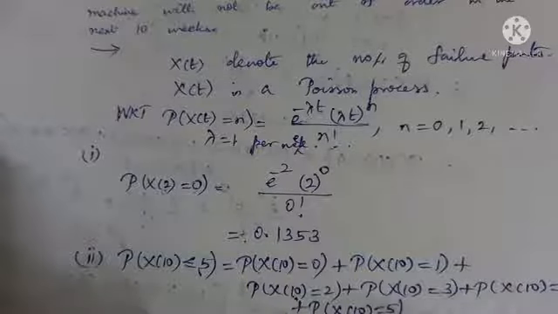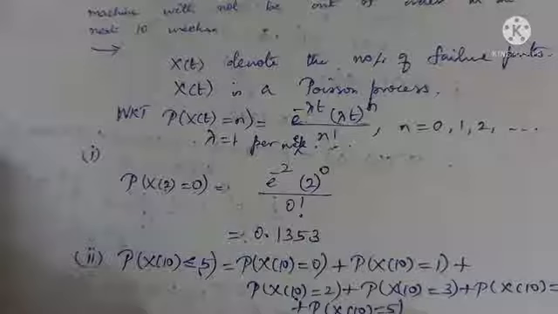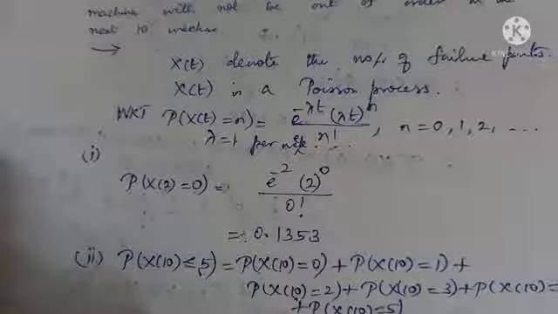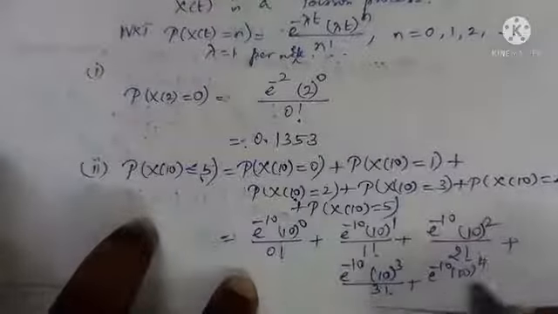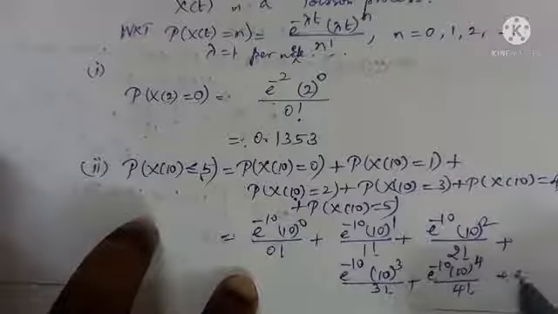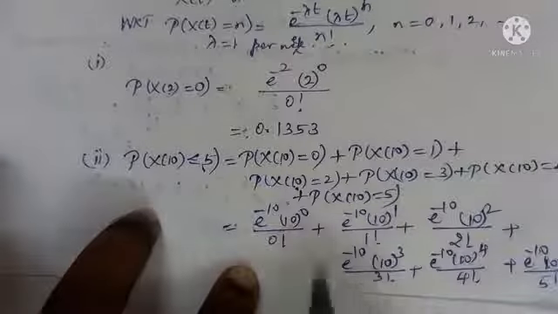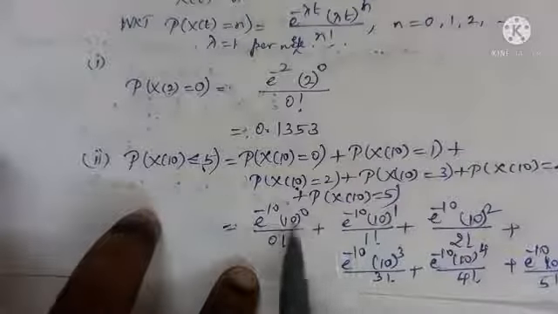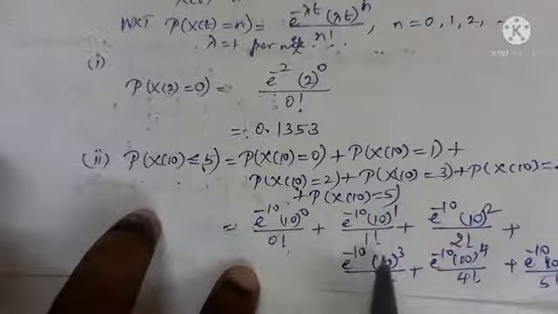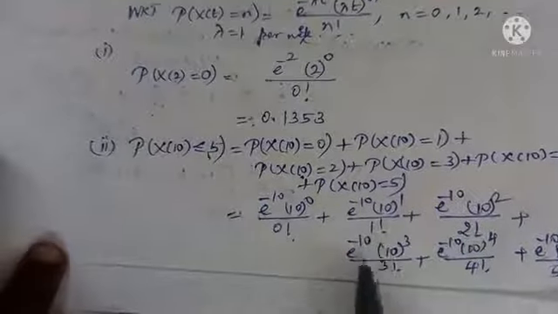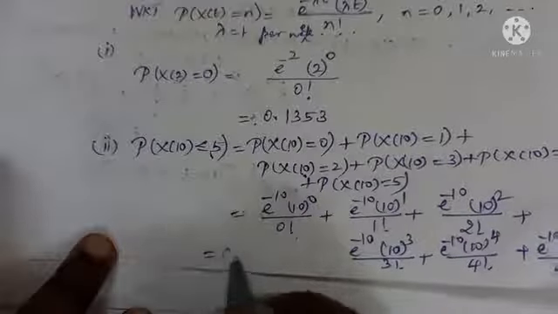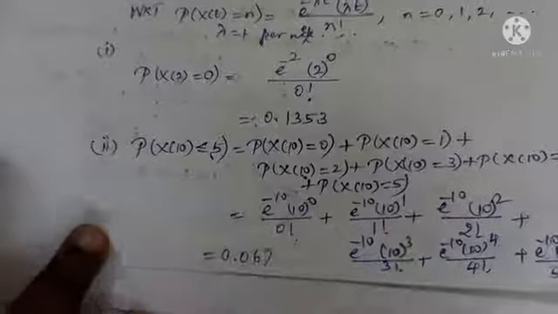Similarly, e power minus 10 into 10 power 3 by 3 factorial, e power minus 10 into 10 power 4 by 4 factorial, e power minus 10 into 10 power 5 by 5 factorial. Take e power minus 10 common, simplify, use calculator, okay, and you will see the answer is 0.067, okay.